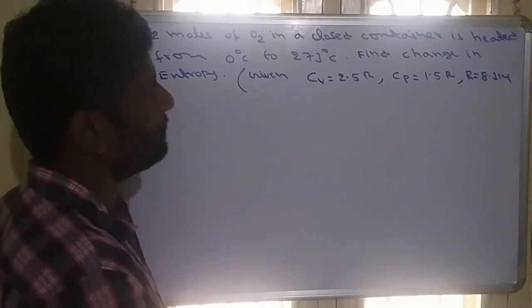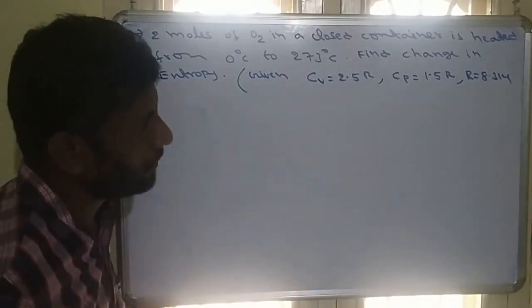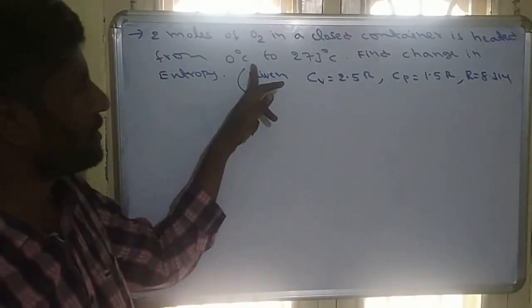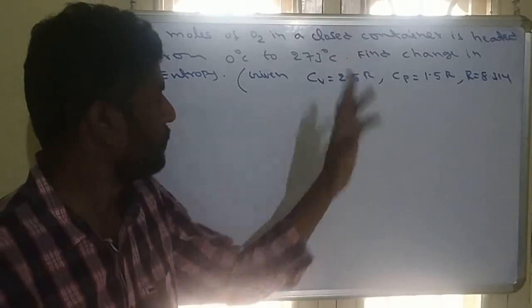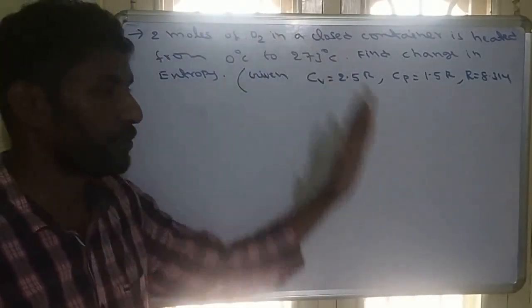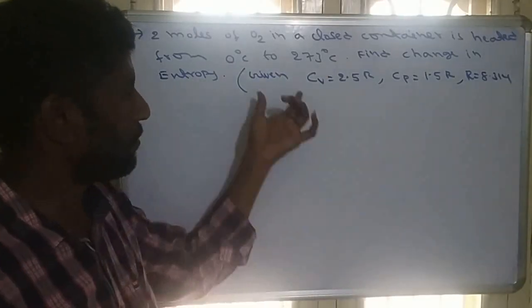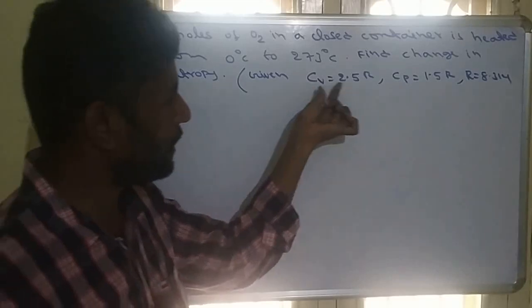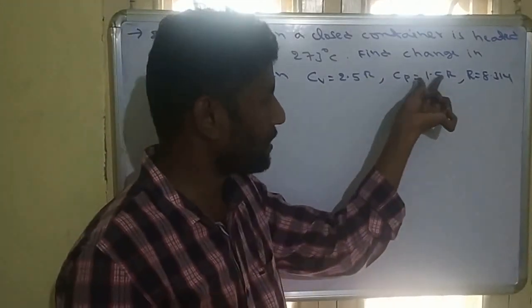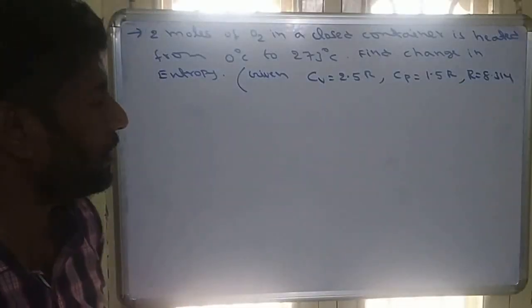See this question. 2 moles of O2 gas in a closed container is heated from 0 Celsius to 273 Celsius. Find the change in entropy. Here temperature is changing from 0 to 273, so we have to find the change in entropy. Some extra values are given. Cv is given as 2.5 R, Cp is given as 3.5 R, R value is 8.314 Joule per Kelvin per mole.